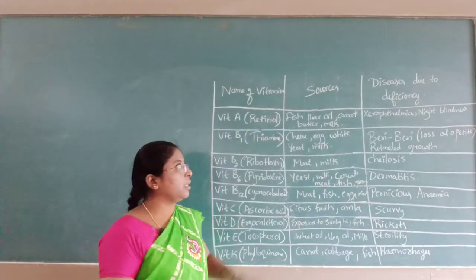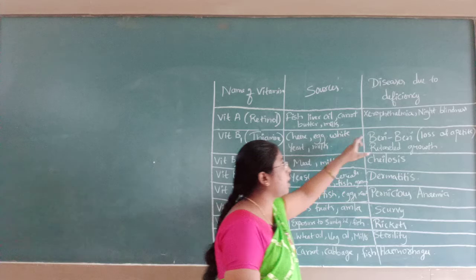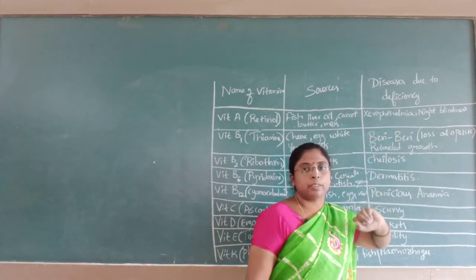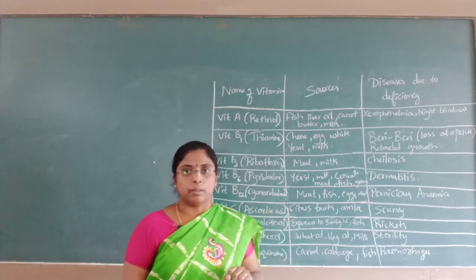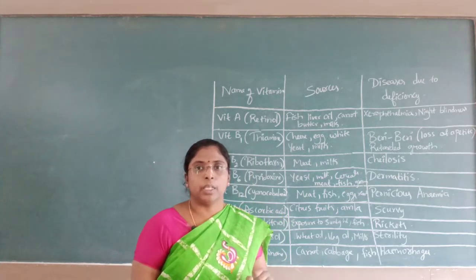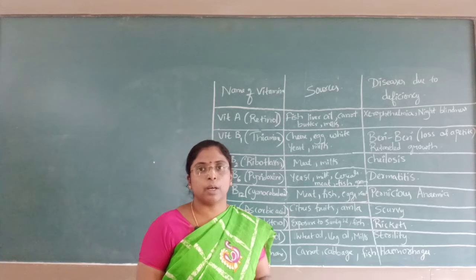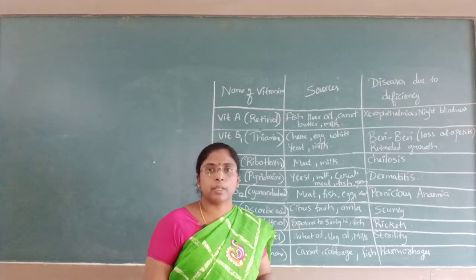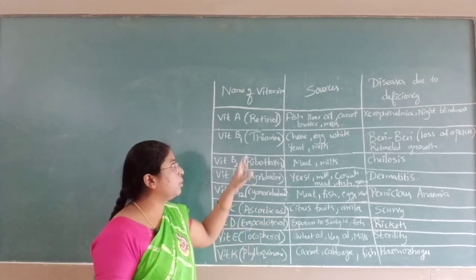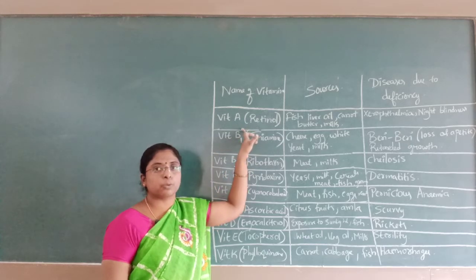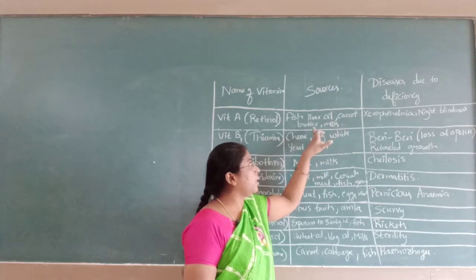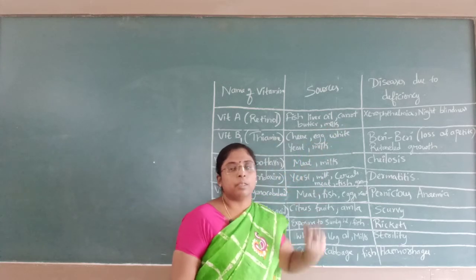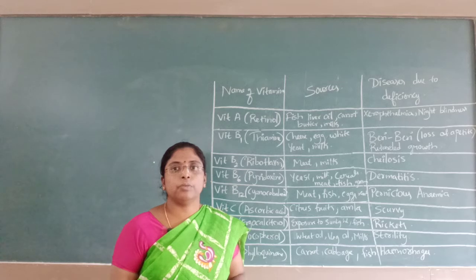Deficiency of vitamin A causes xerophthalmia and night blindness. If the vitamin A deficiency continues, you can even lose your eyesight. So for vitamin A, you should know the sources: fish liver oil, carrot, butter, milk. These are the sources of vitamin A.